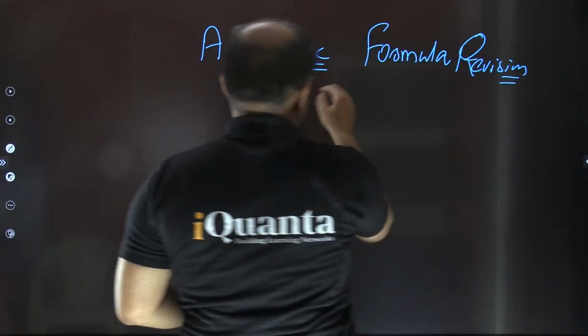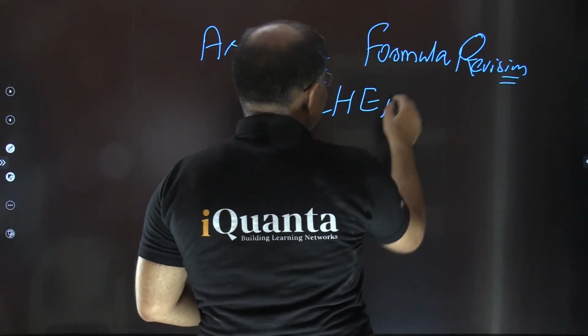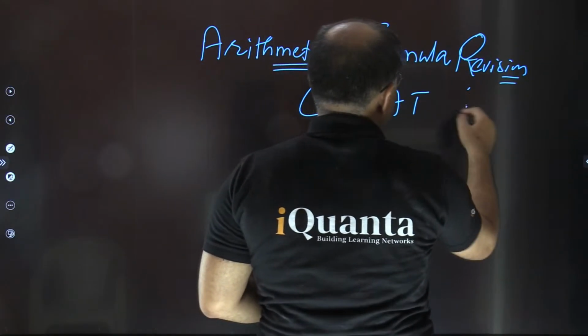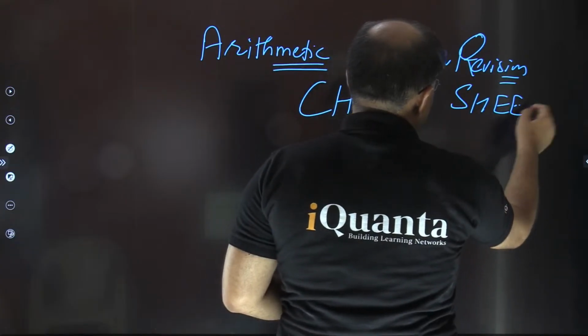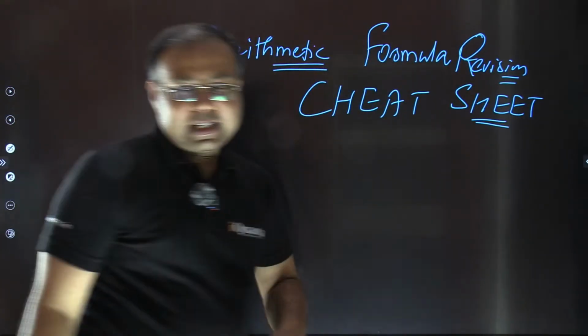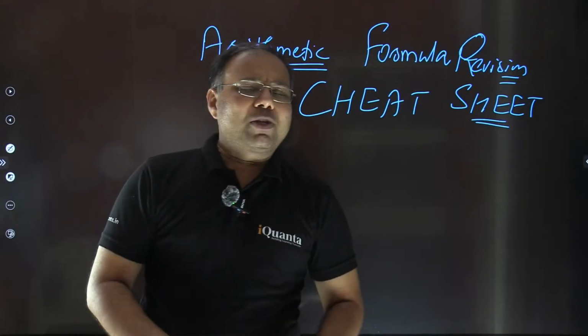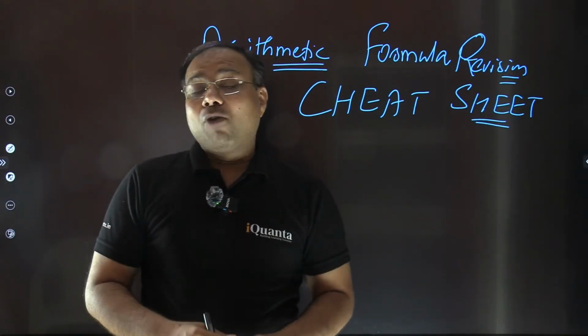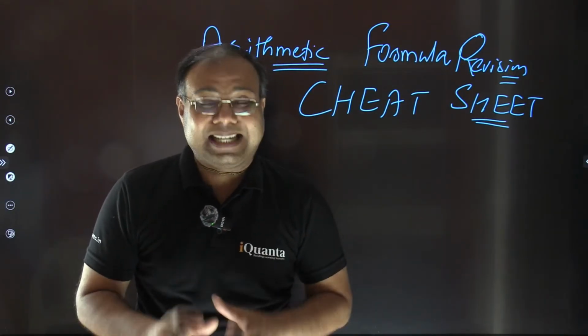You can also call it a cheat sheet. The important points which you must remember, the important concepts which must be handy with you always whenever you are going to attempt a test.